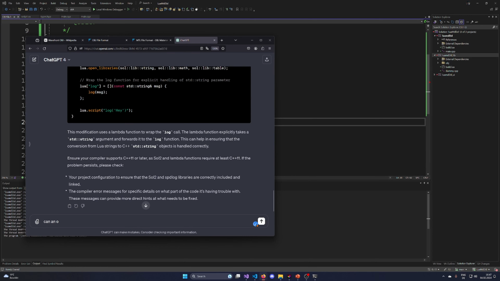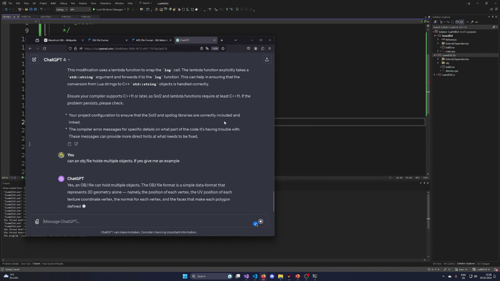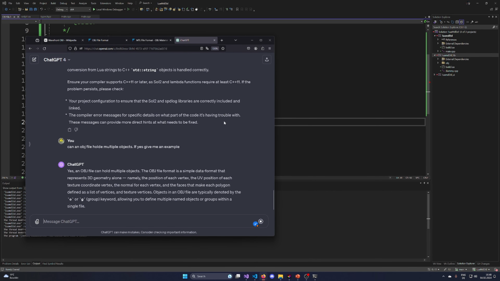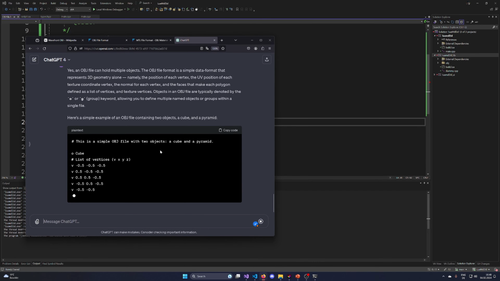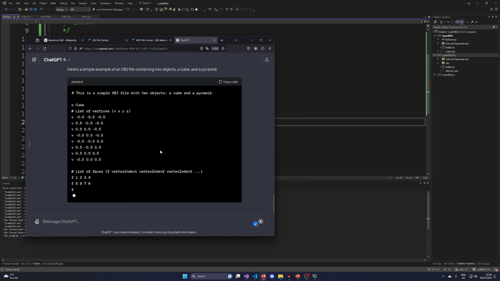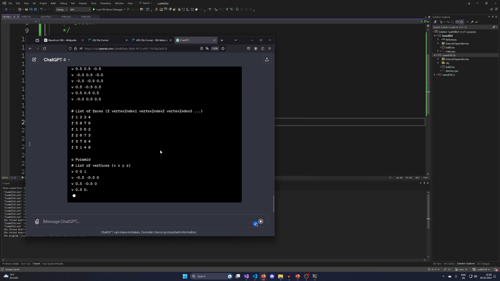Let's ask: can an OBJ file hold multiple objects? If yes, give me an example. Okay. So you can have the object cube, you can define the vertices for the cube. Come on, why are you doing a cube? Are you doing actually quad faces? Okay, interesting. The quad faces work as well. And that you can have an object pyramid.